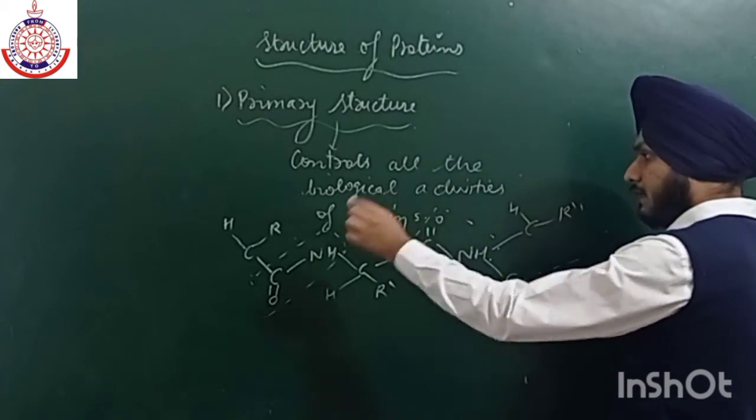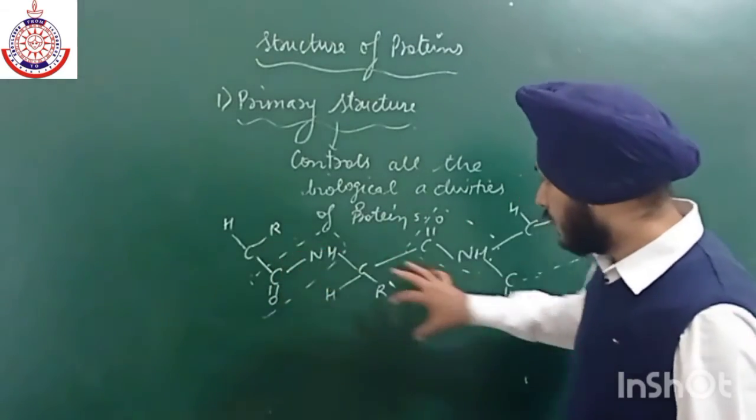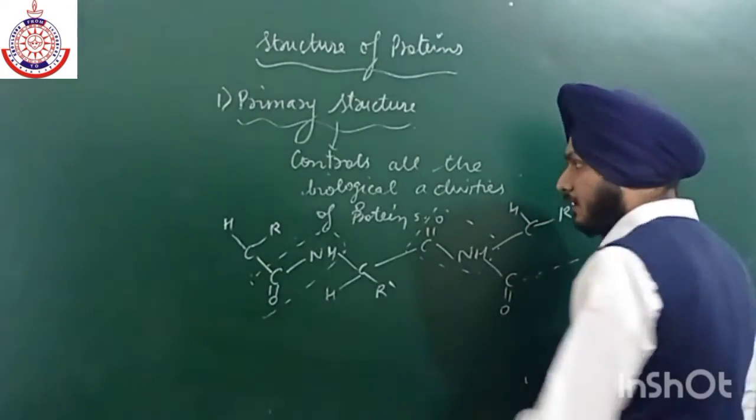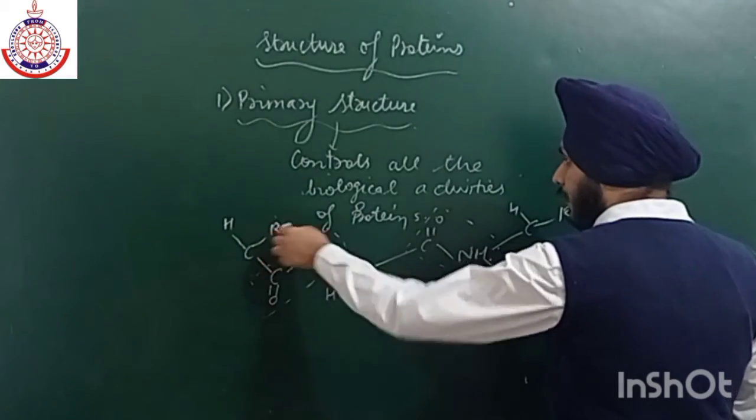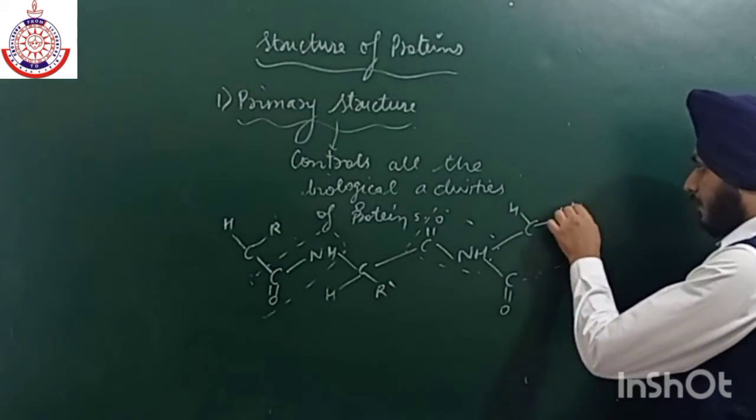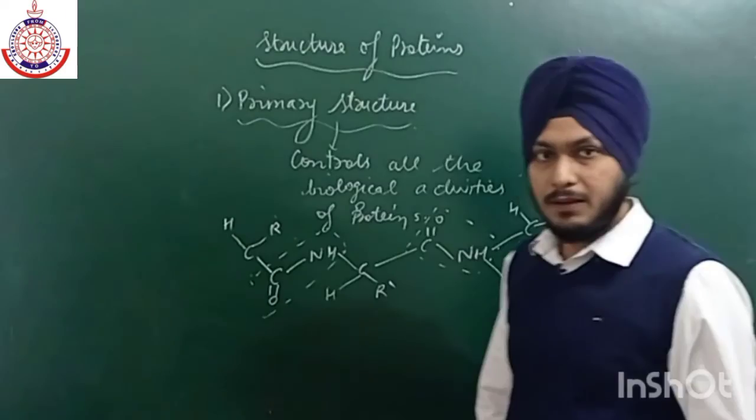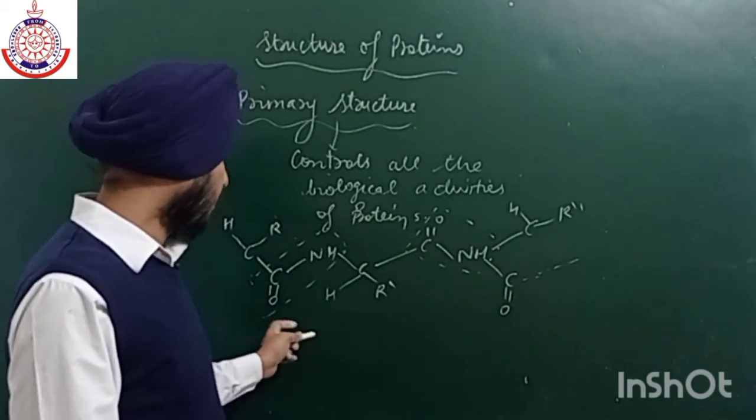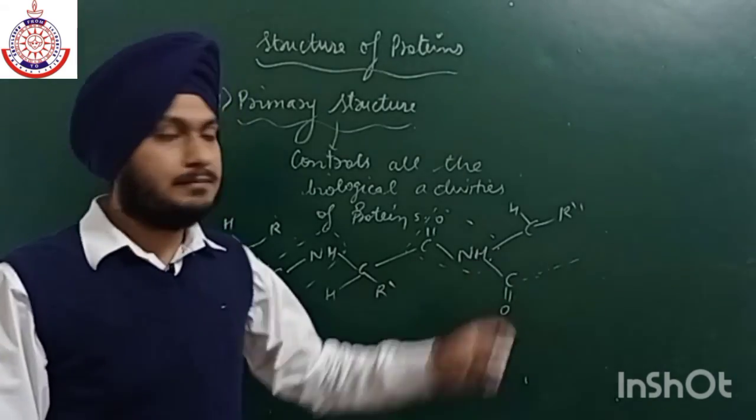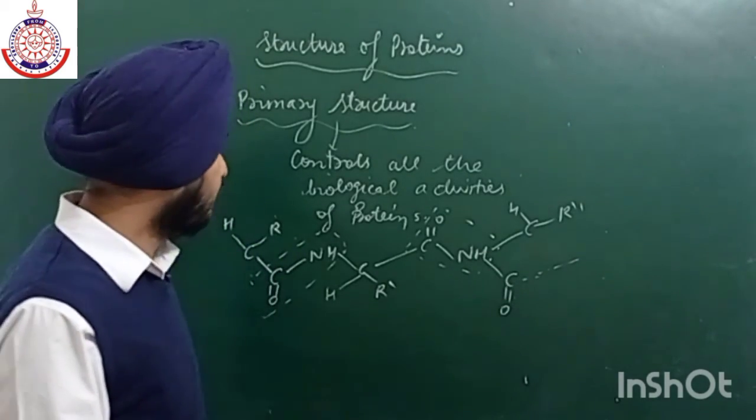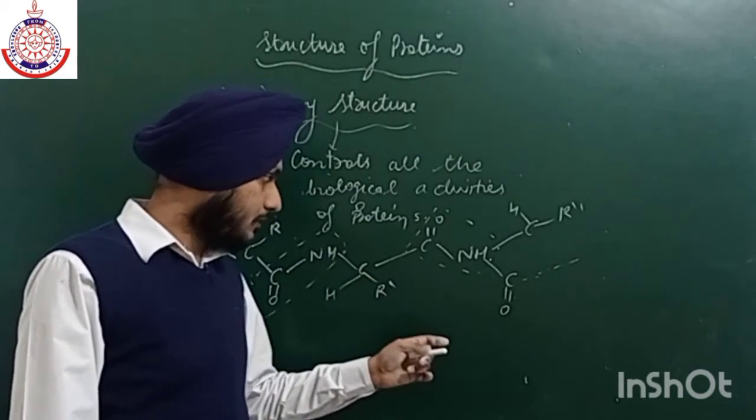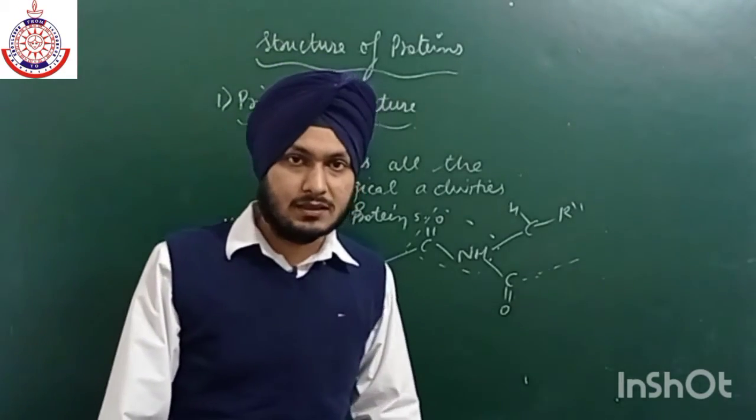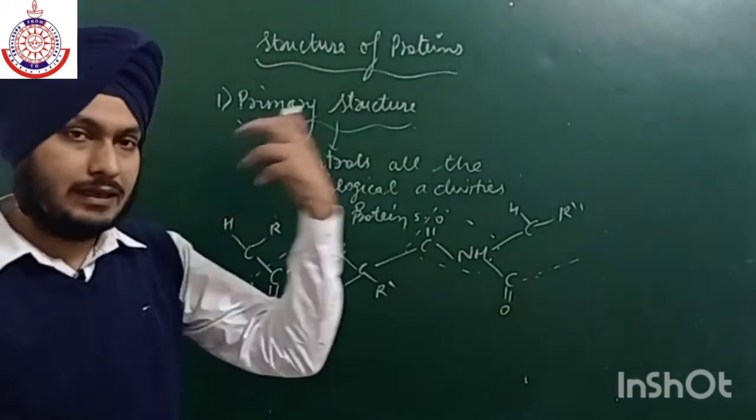So if we arrange a large number of amino acids, I have arranged 3 amino acids. For example, the R group may be different. Firstly we have R, then R dash, and then R double dash. It may be different or maybe the same. So primary structures are simple, and if we replace one of the amino acids with some other, the whole biological activity will get changed.